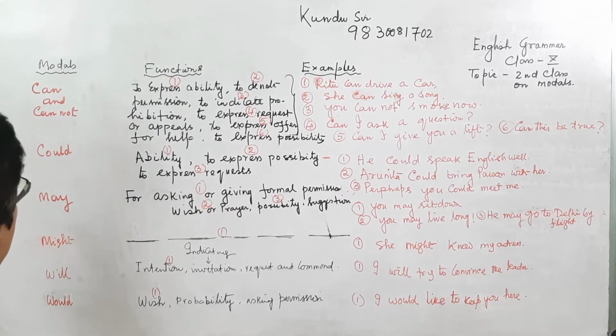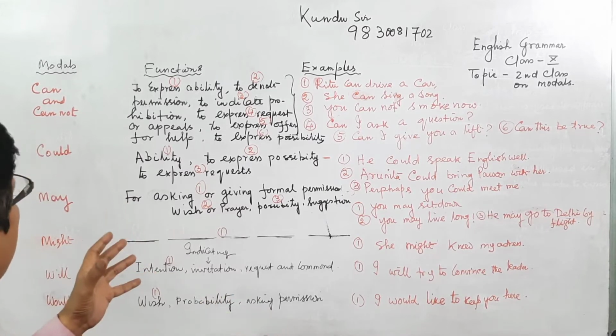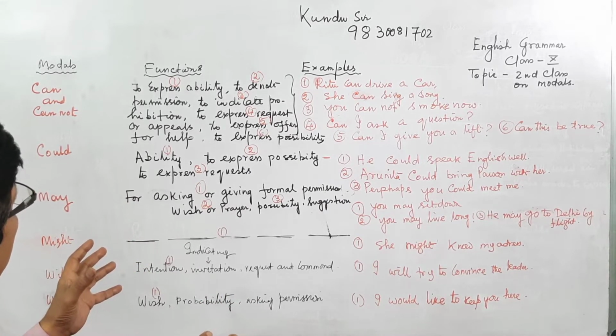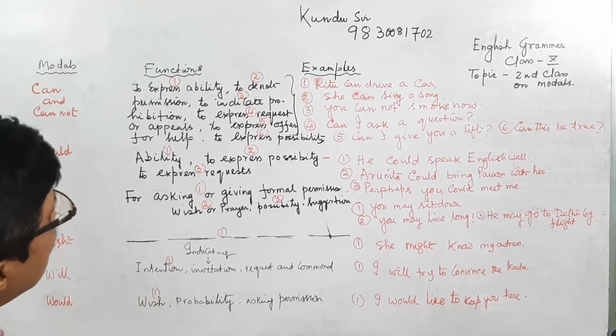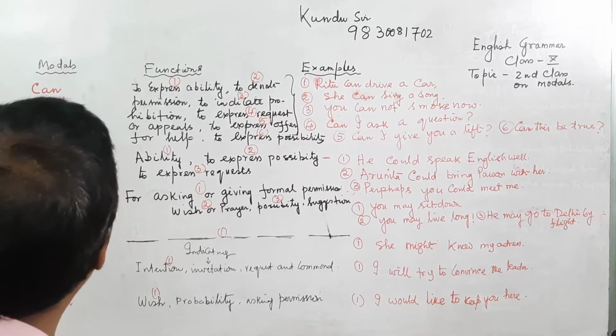I will mention the modals on the left-hand side, and the functions of the modal, that is, to express the mode, which will help the principal verb as an auxiliary verb, with a lot of examples.